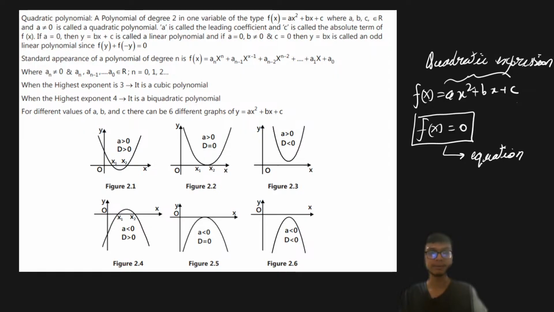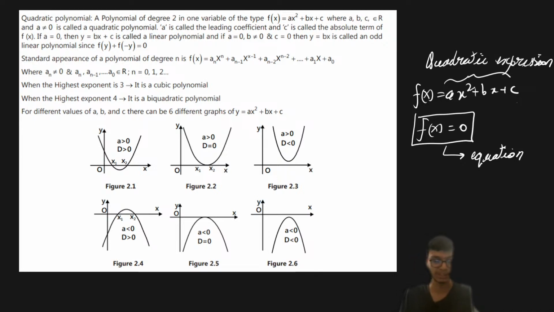Similarly, if a is equal to 0 and we have y equals bx plus c, it's called a linear polynomial. It's called a linear polynomial. And if a equals 0, b not equal to 0 and c equals 0, then y equals bx is called an odd linear polynomial.